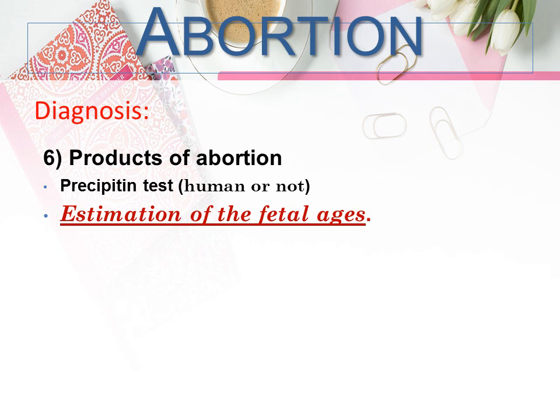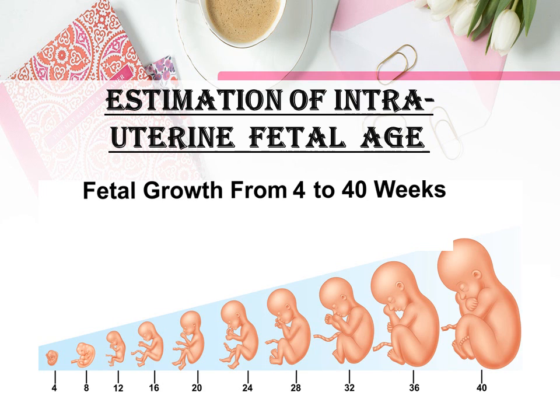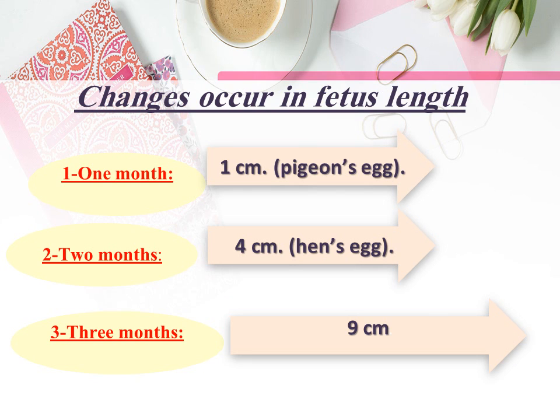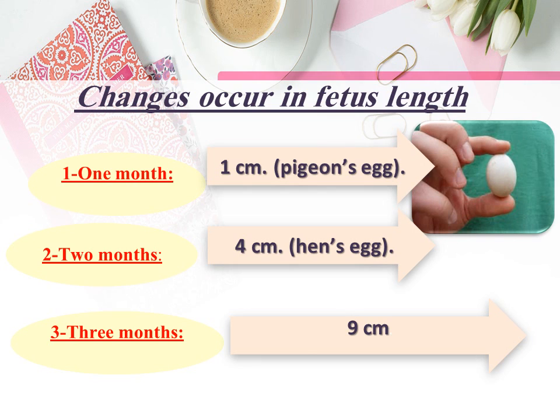Estimation of fetal age depends on: Number 1, changes that occur in the fetal length. At the first month, fetal length is about 1 cm, the size of a pigeon's egg. At 2 months, fetal length is about 4 cm, the size of a hen's egg.